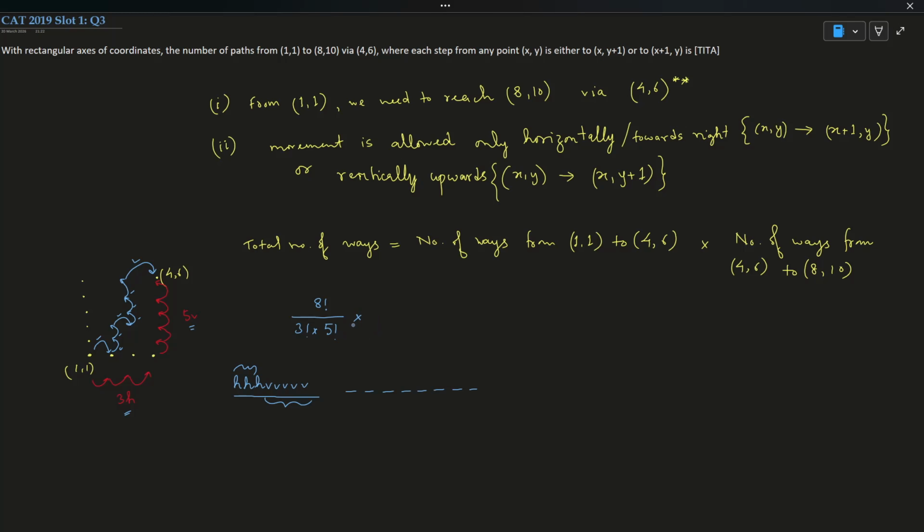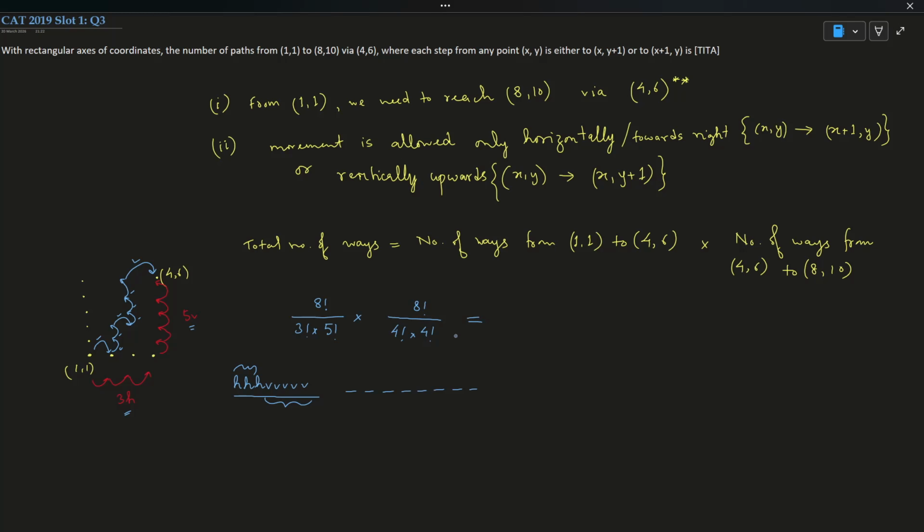From 4 comma 6 to 8 comma 10, how many horizontal distances must you travel? 4 to 5, 5 to 6, 6 to 7, 7 to 8. So 4. How many verticals do you have to travel? So again 4: 6 to 7, 7 to 8, 8 to 9, 9 to 10. So 4 factorial. And how many total ways? Total ways will be 8 factorial.